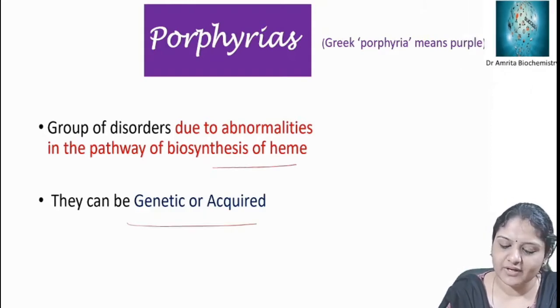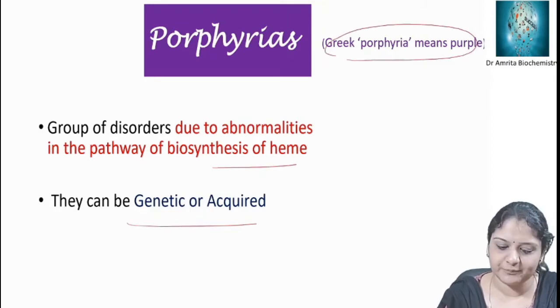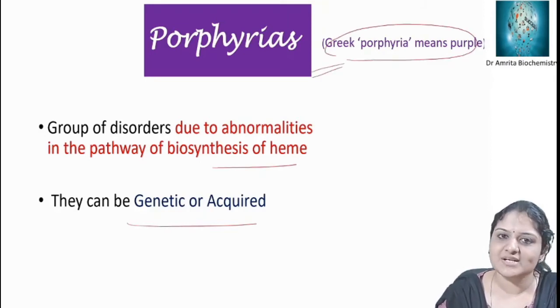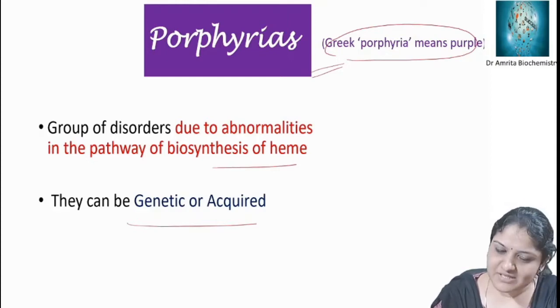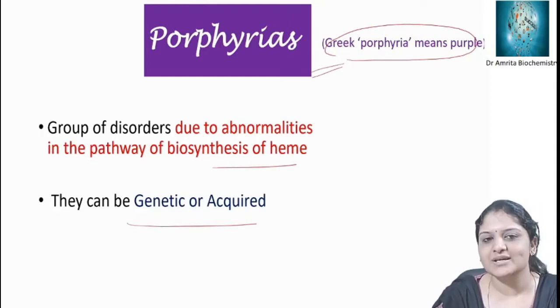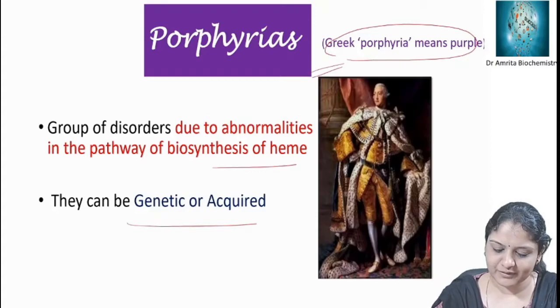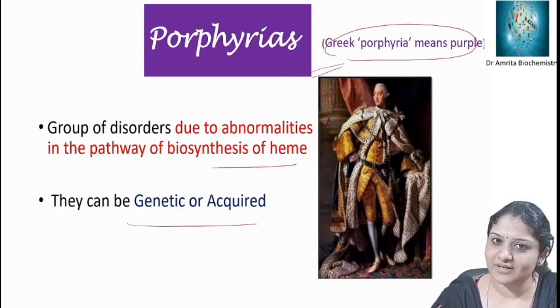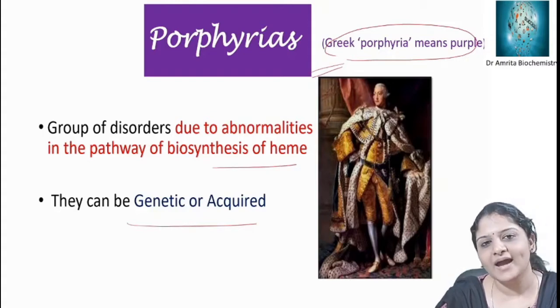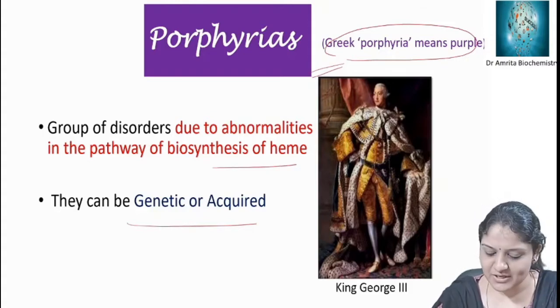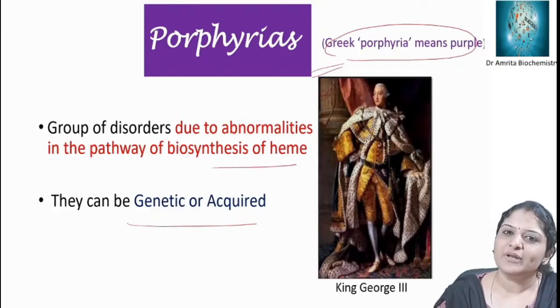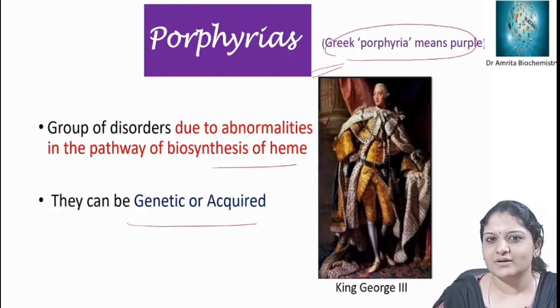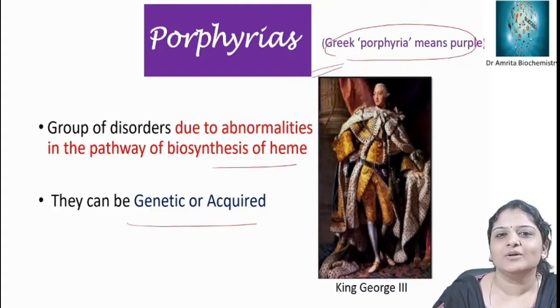The word porphyria is a Greek word which means purple. Earlier, purple was considered a royal color because this disease was seen in many of the royal families. An example is this ruler. Can you identify him? He is known as the Mad King who lost America. It is said that this ruler had porphyria, and his name is King George III. Many of his weird decisions made him lose America.